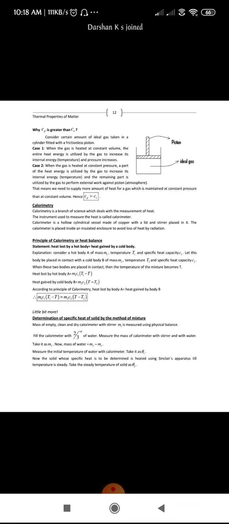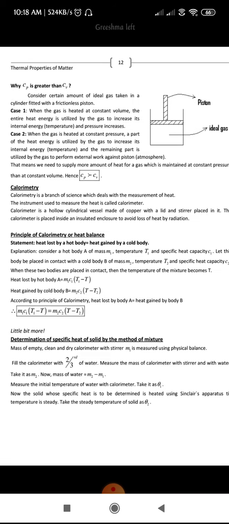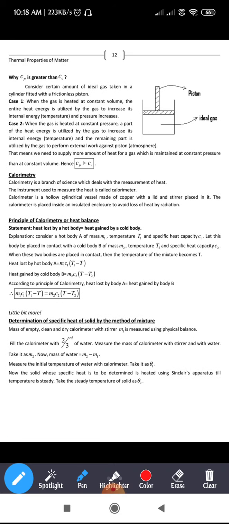We say that Cp, that is at constant pressure, and Cv is at constant volume, right? So it is said that Cp is greater than Cv. Let us see why we say that. In the figure you can see a cylinder which consists of an ideal gas, and this is a movable frictionless piston. I'll read out that explanation part, then I'll explain it.